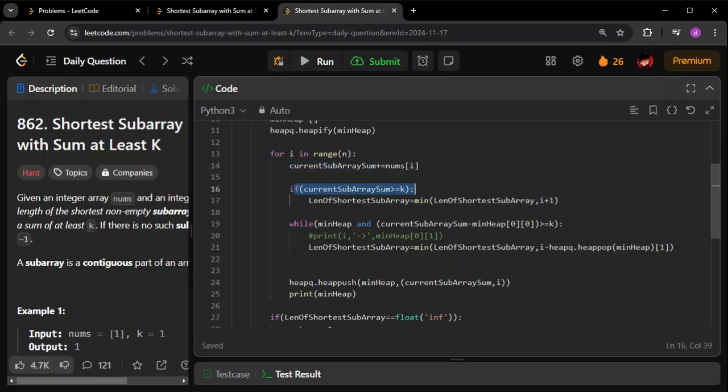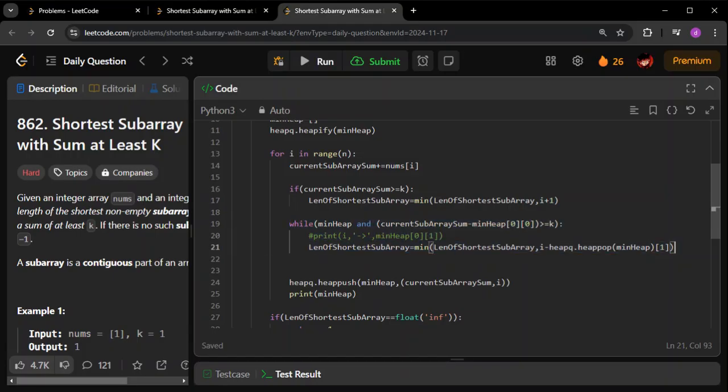If it is so, that means I'm taking the whole array as it is, till that particular index. I'm not taking a subarray as such. I'm taking the whole array up to that particular index, so I'm just updating that. After that, I will start finding the subarray part, that is, I will take a subarray within the given array. For that I'm using this.